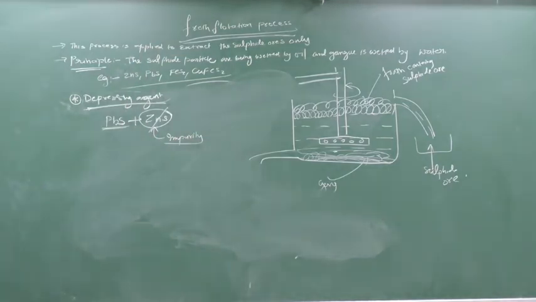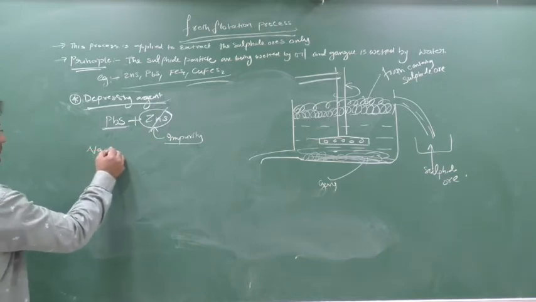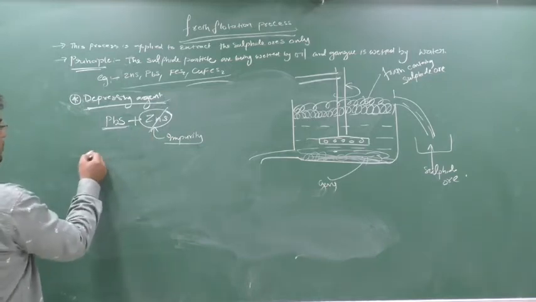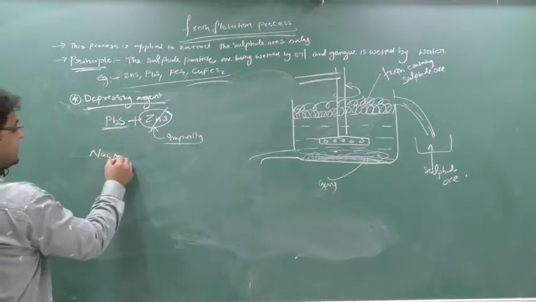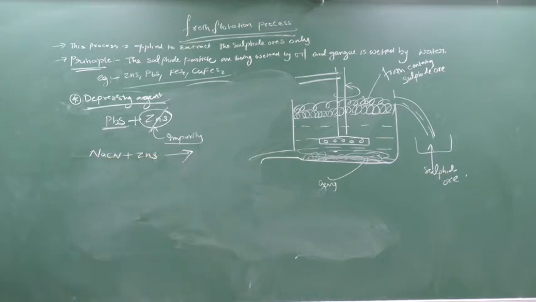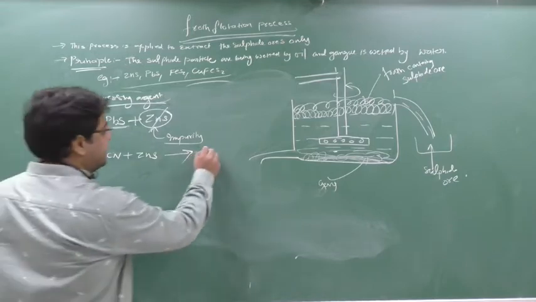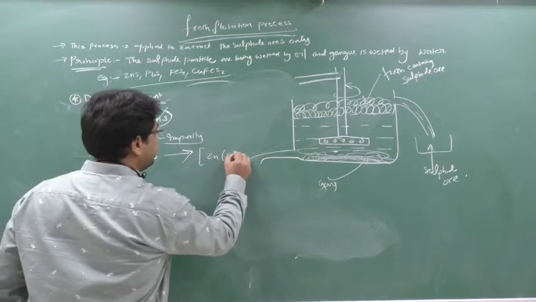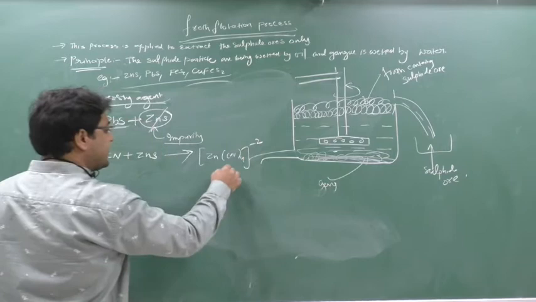So clear this part. The depressing agent we are using here is NaCN. This is the depressing agent. So what will happen? This depressing agent NaCN will react with this ZnS and form a soluble complex. This is a soluble complex, [Zn(CN)4]2-. This will remain in the solution.